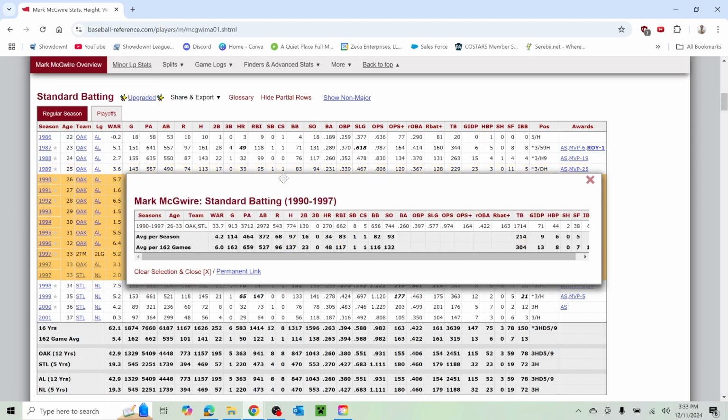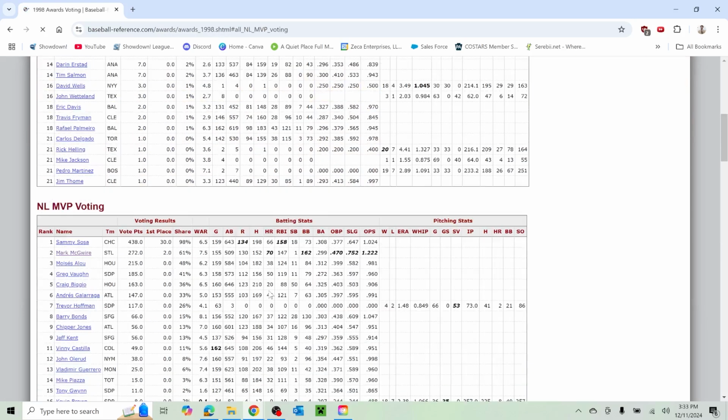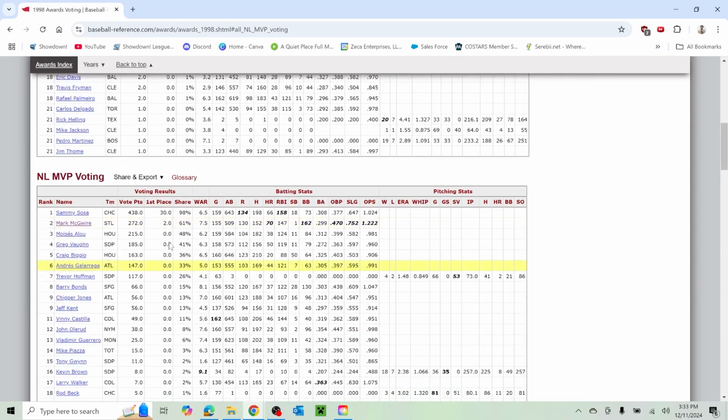No, I don't want to do that. Come back. Come back here. So who the heck did he finish behind? Was this Sammy Sosa? Did he finish behind him in MVP voting this year? Yeah, it was. Sosa had him slightly in RBIs, not in home runs. Had him slightly in runs. Wow.